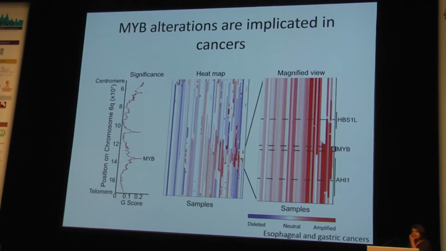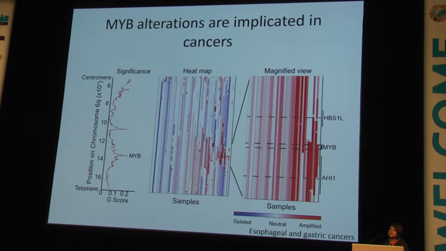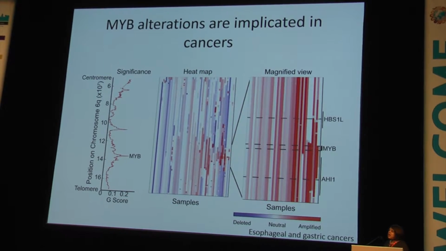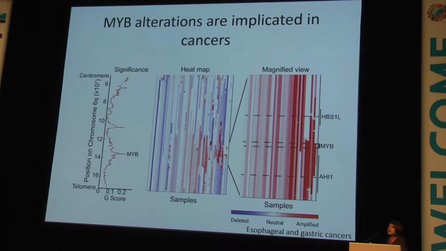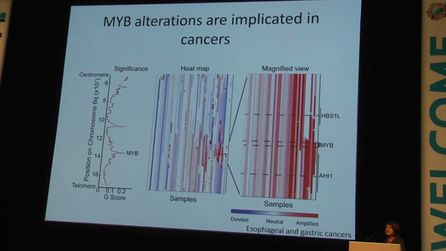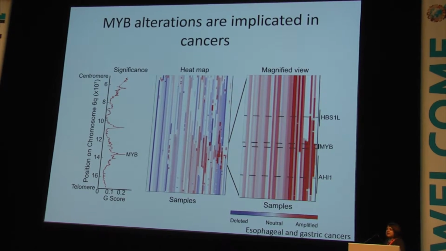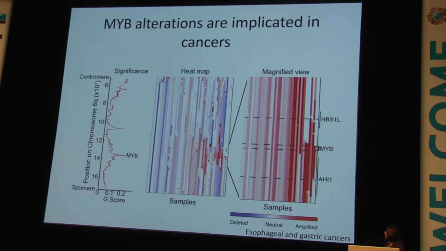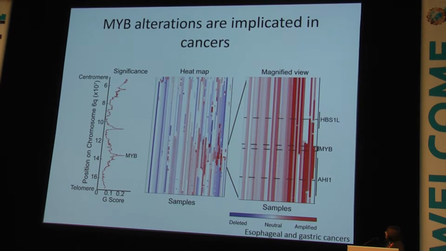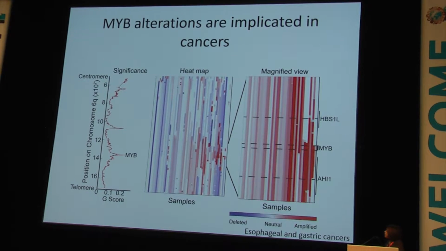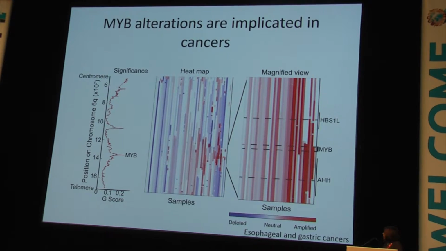We were also very interested in this rearrangement, not just because of the diagnostic implications, but because it involved two genes that are commonly associated with cancer. The first, MYB, the hematologists in the room may know this gene very well. It's long been associated with leukemias, point mutations, and truncations are oncogenic, and increasingly we're finding alterations in solid tumors. And indeed, when we look at TCGA analysis, we find that MYB is commonly amplified in esophageal and gastric carcinomas. You can see here red on the heat map denoting amplification.